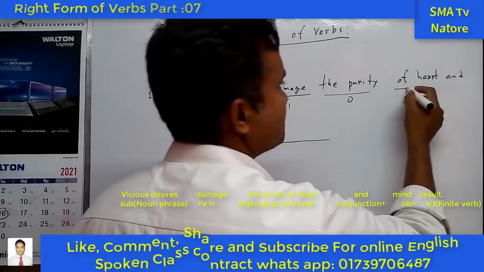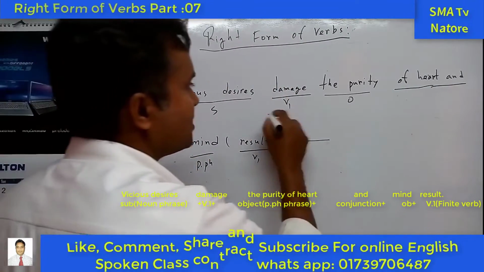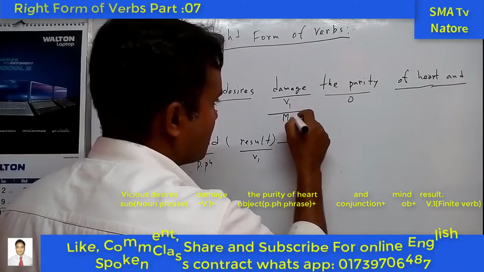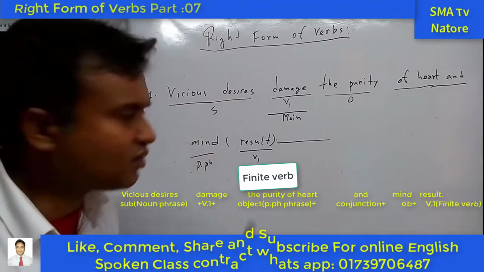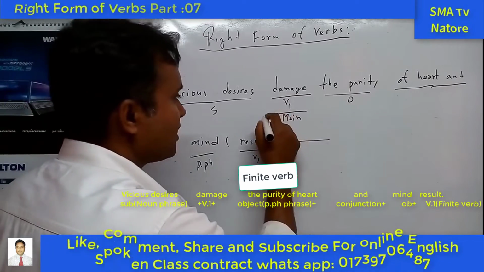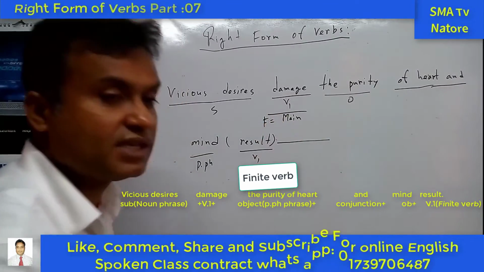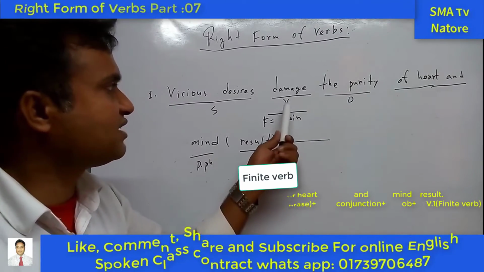And the next part is a prepositional phrase. This is the finite verb, the main verb. Damage is the main verb. So what is a non-finite verb? In the sentence, only one is a finite verb. Finite verb, there can be only one principal verb in a sentence. So this one is the finite verb, that is the main verb or principal verb. So we cannot minus this verb.